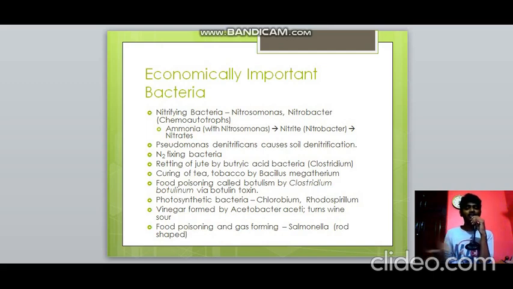Photosynthetic bacteria are also present, like Chlorobium and Rhodospirillum. They can perform photosynthesis and prepare their own food. And vinegar is formed by Acetobacter aceti, which also turns wine sour. Food poisoning and gas formation can also be caused by bacteria known as Salmonella, which is rod shaped. So many uses are there as far as bacteria are concerned.